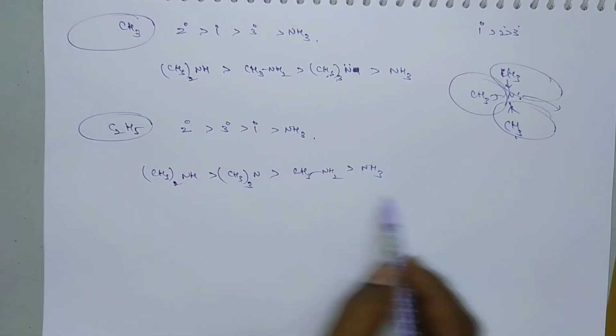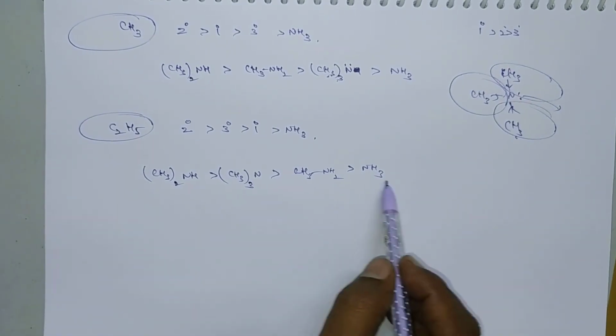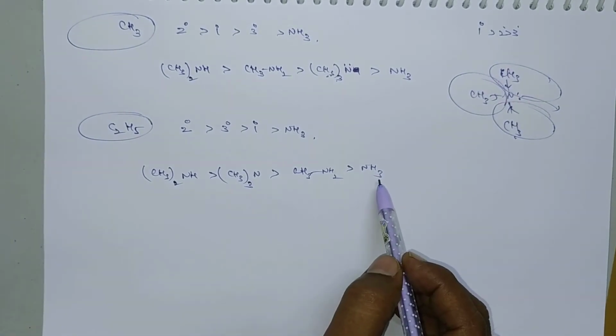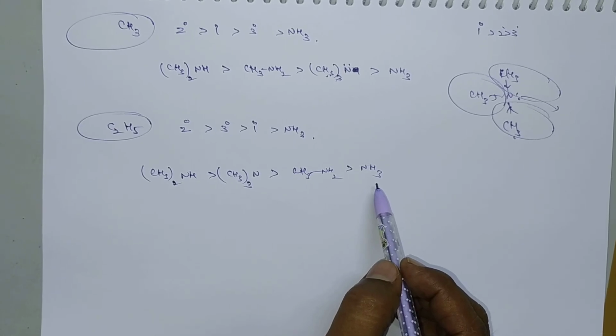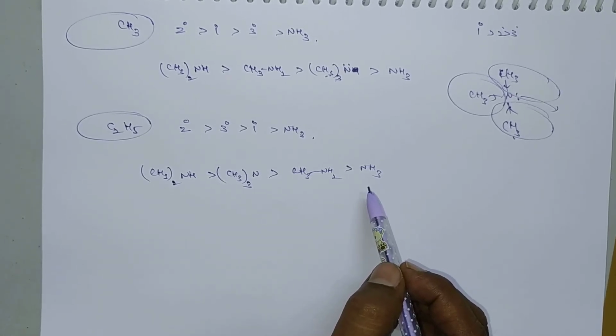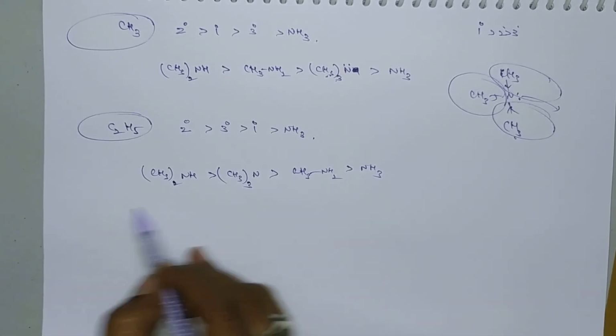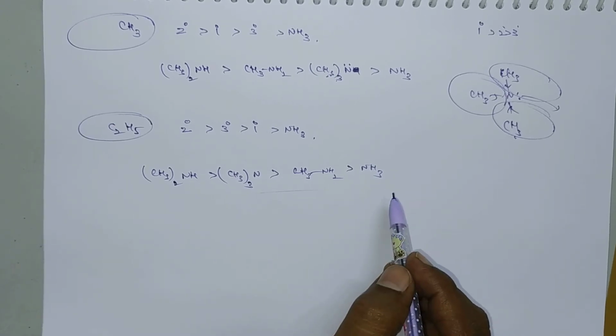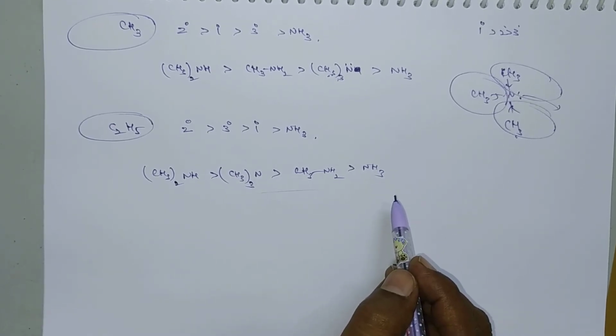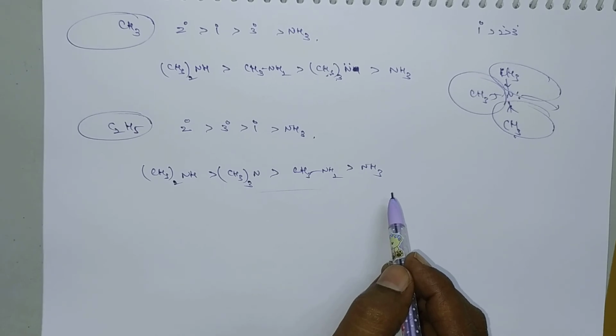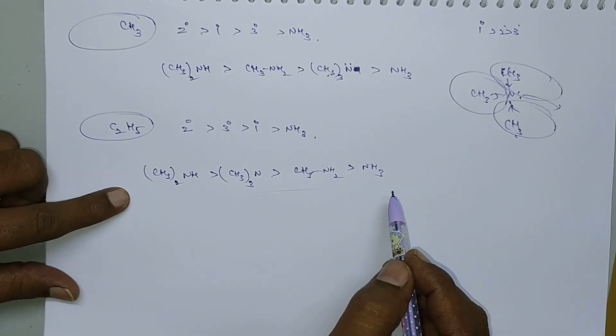This is the order of basic character in case of ethyl amines, purely based upon pKb values. By solvent effects and also due to some steric factors, the basic character will be like this.